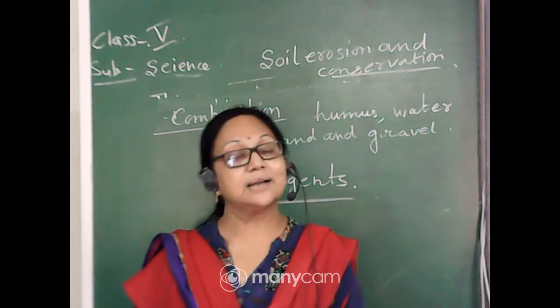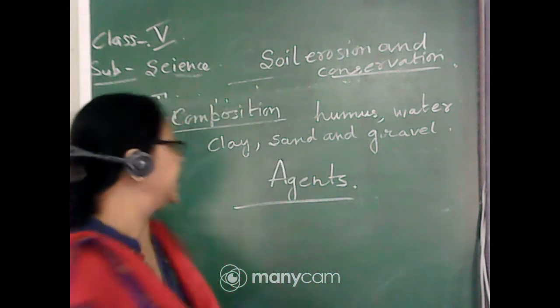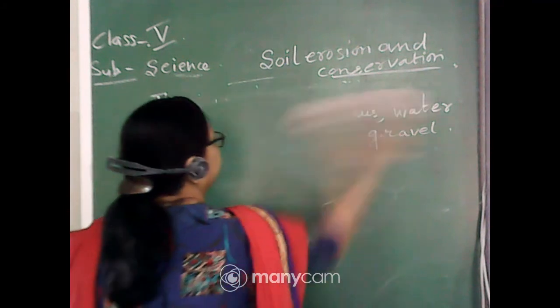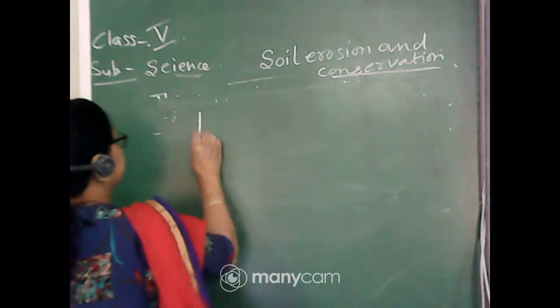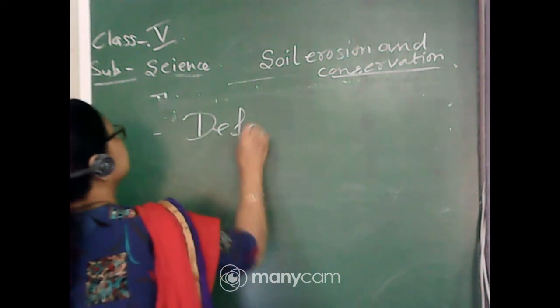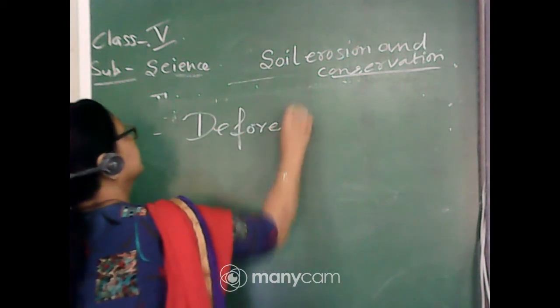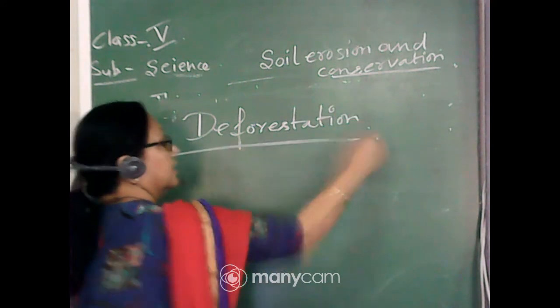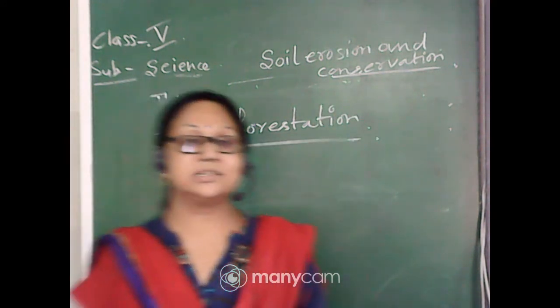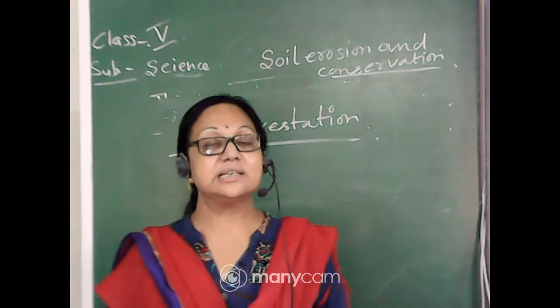Okay, so what are these activities? First one is deforestation. Can you tell me what is deforestation? First point is deforestation, which is done by human beings.